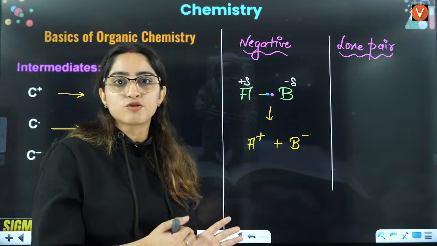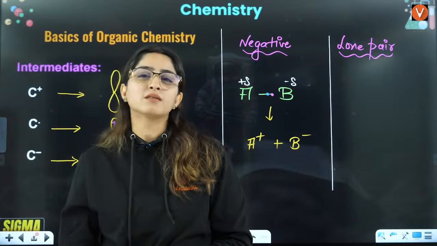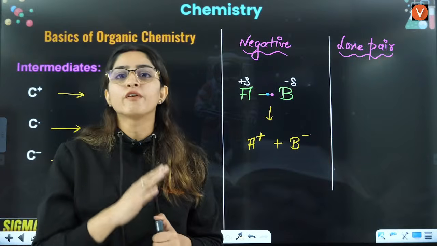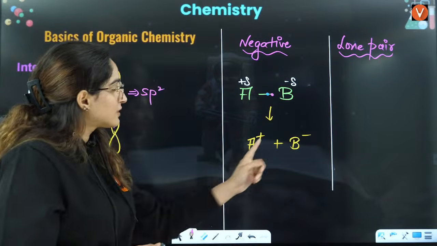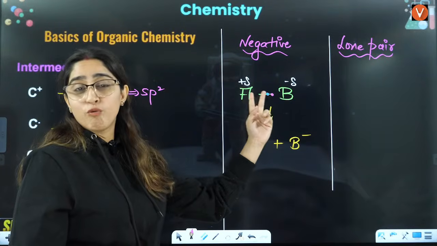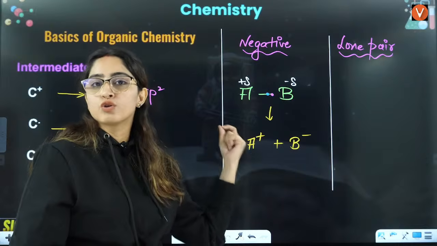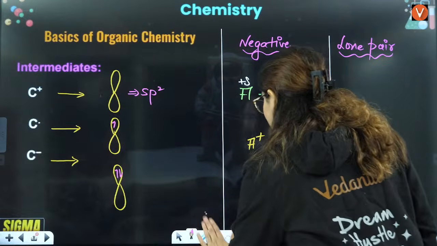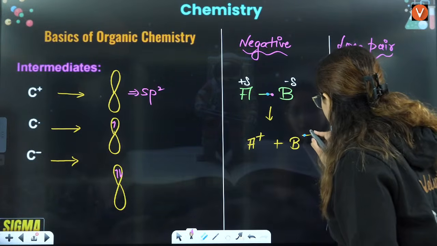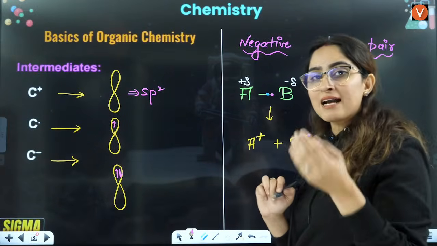Now your friend is very clever. He was like, I'm too hungry, please give me the full pizza, you eat something else. And you got so emotional, you gave him the full pizza. That is this situation. Even though they both were giving the electrons here, only B is having those 2 electrons. So when we say negative charge, we actually want to say that of the electrons you have here, one electron is of B and one electron it has taken from someone else. That is the difference.